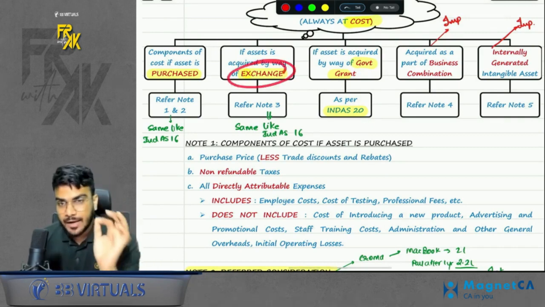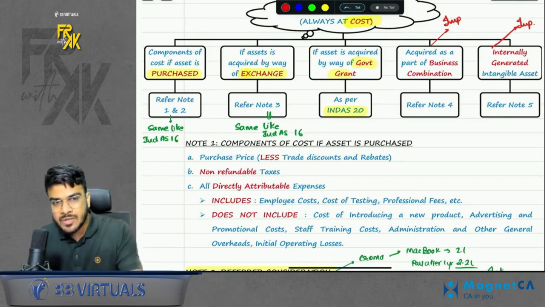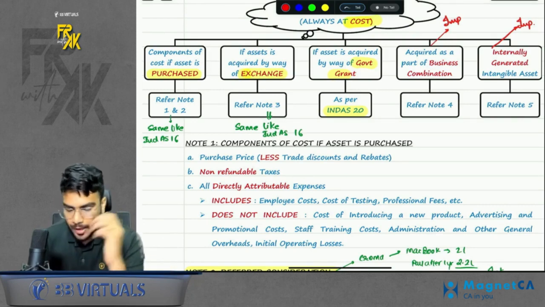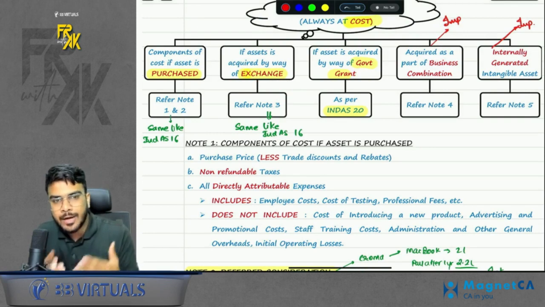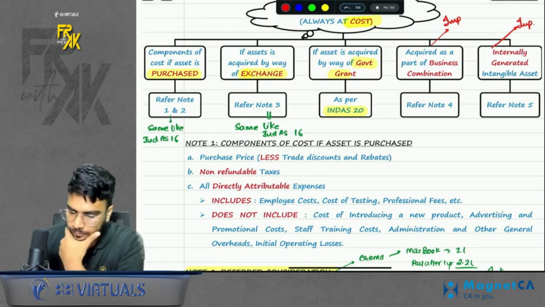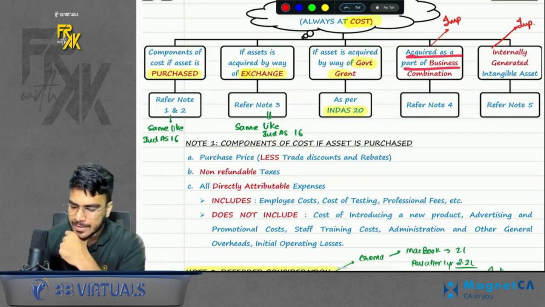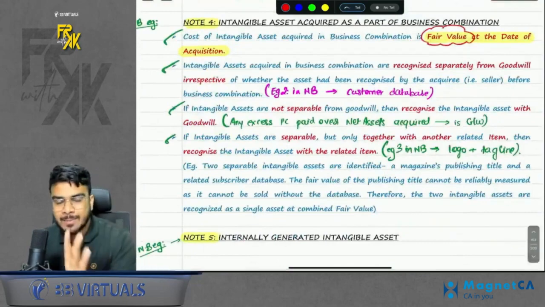Also under this, if there is a question which says that the transaction lacks commercial substance, in that case we will have only one preference, that is carrying amount of asset given up, right? Whenever I have written same like Ind AS 16, if you are not able to recall that point, you can refer to Ind AS 16 also. Okay. If you acquire any asset by way of government grant, we will refer to Ind AS 20. Next point is asset acquired as a part of business combination. If you acquire any intangible asset in a business combination?